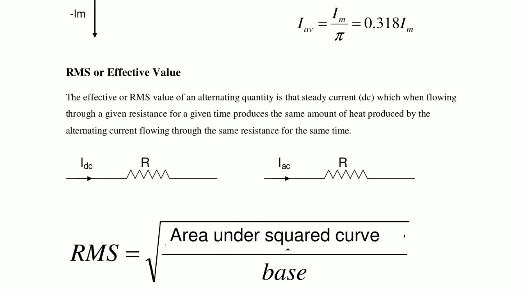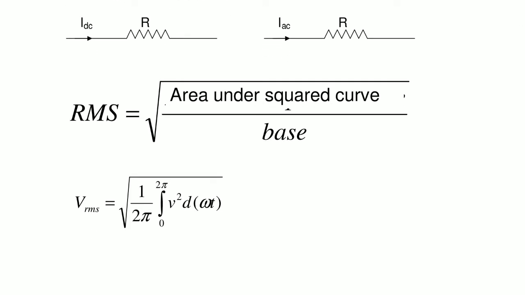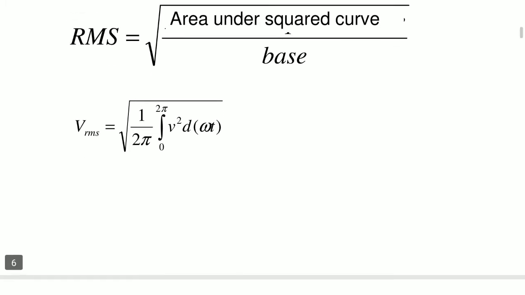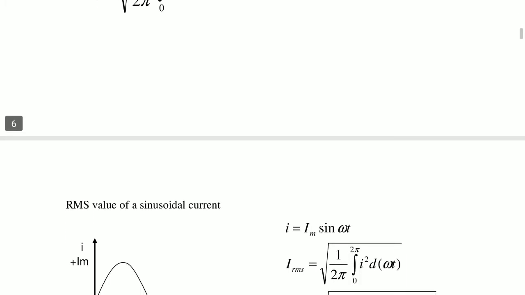The RMS equation is: RMS is equal to the square root of the area under the squared curve divided by the base. So Vrms is equal to the square root of 1 by 2 pi, integral 0 to 2 pi, v square d omega t. This gives the RMS value of a sinusoidal.